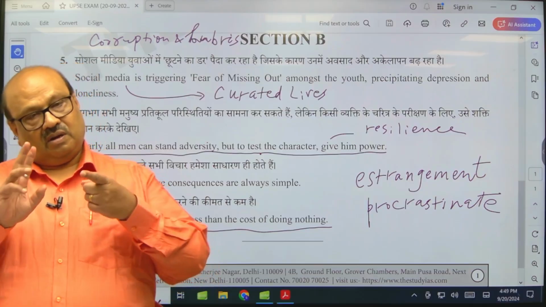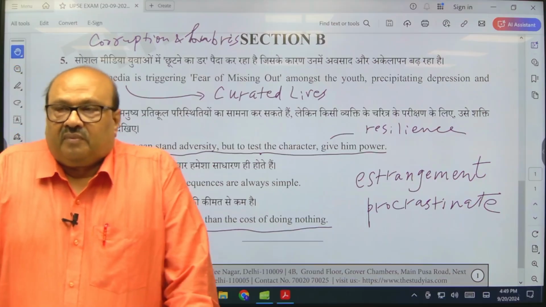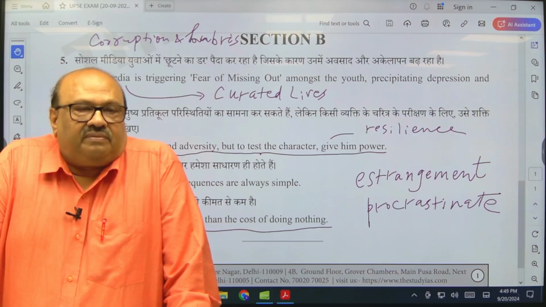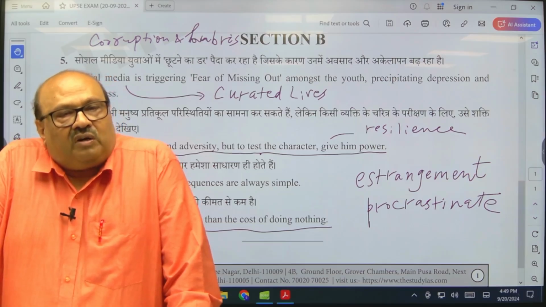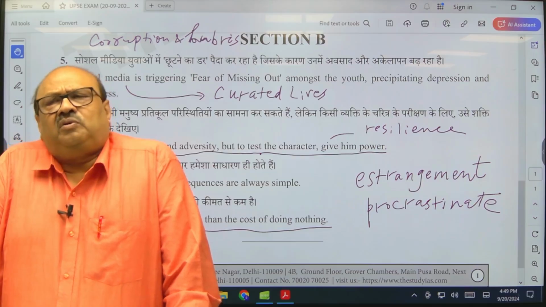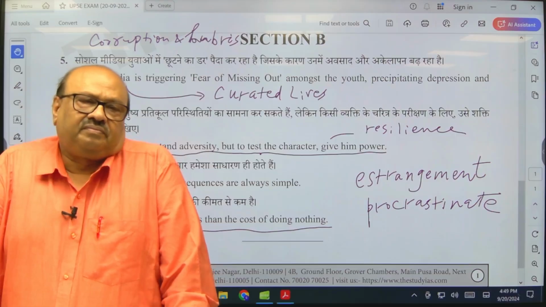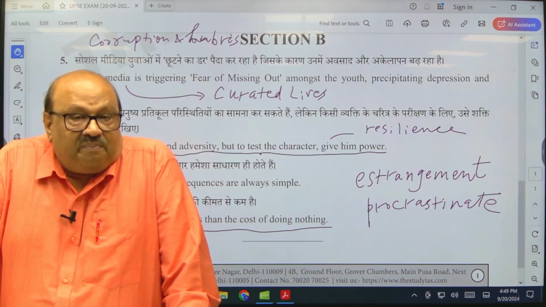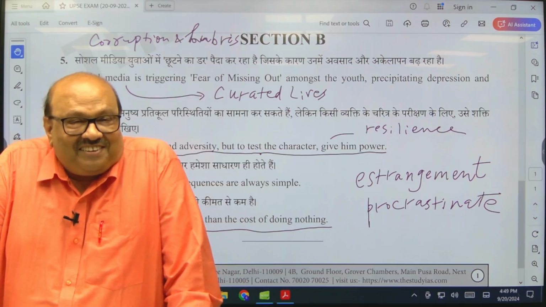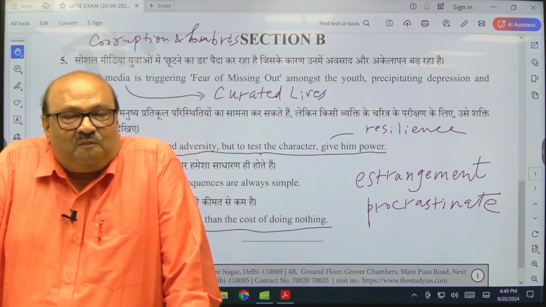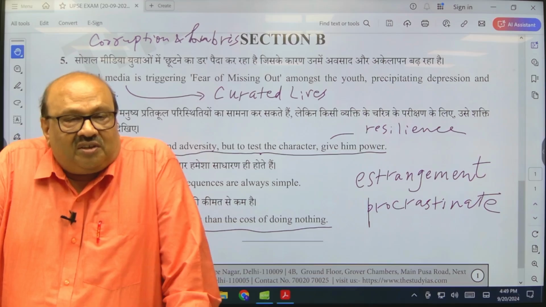And another mantra is this: don't think that because of the amount of ideas that you have, you will not be able to write a good essay. You will be able to write a very good essay based on those ideas if your presentation is right. What does that presentation mean? Presentation means fluency of thought.